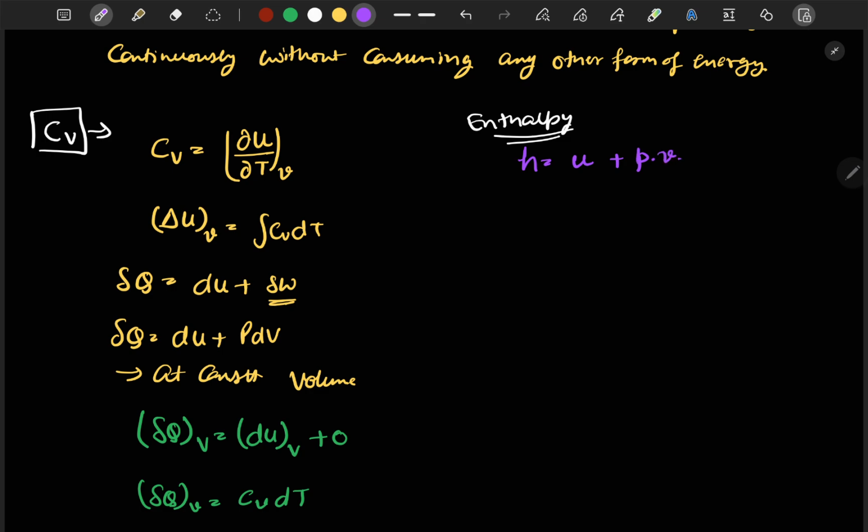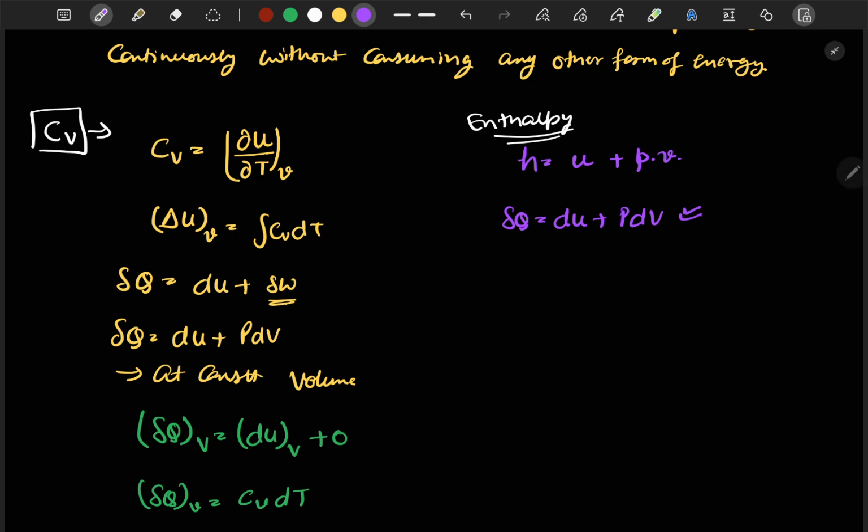If we consider the first law of thermodynamics, we can say delta Q is equal to dU plus p dV, and of course this assumes our system is closed, the process is reversible, and the system is static. Only if these three conditions are assumed can we write this equation here.